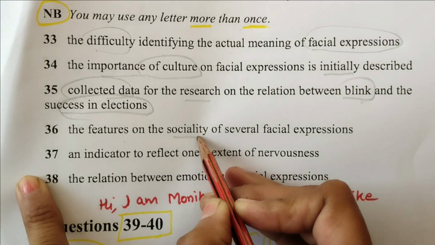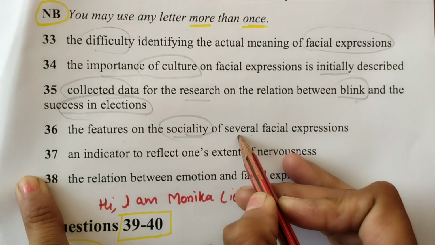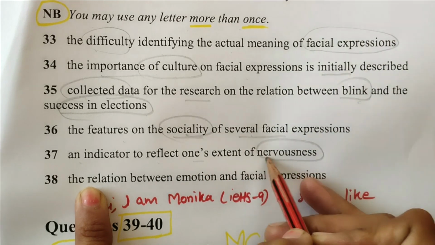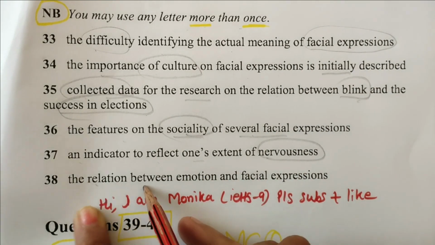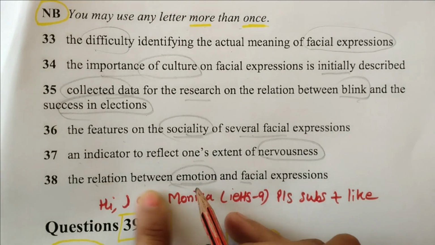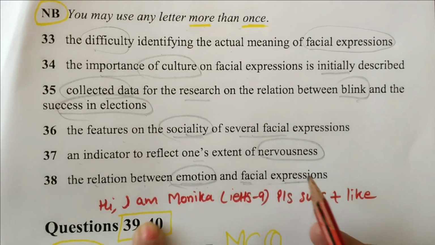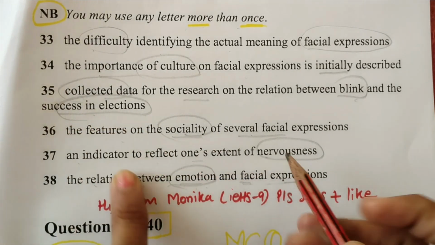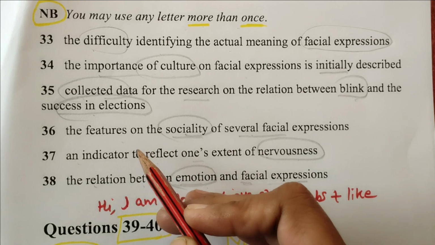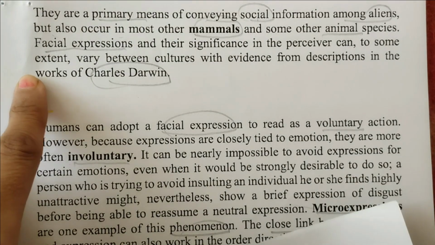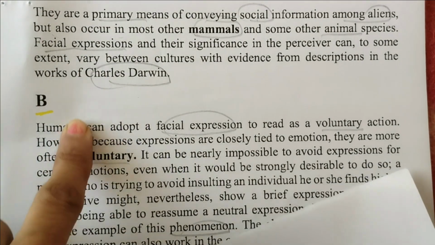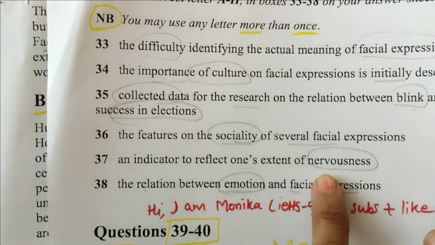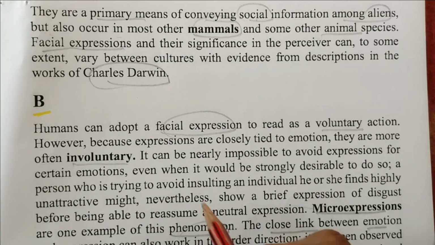The features on the sociability of several facial expressions. An indicator to reflect one's extent of nervousness, also I know where it was. The relation between emotion and facial expressions. Let's go and find these words. I know the election word was there and nervousness I have marked somewhere. So let's find the words. I am looking for elections, blink and nervousness. I know where it was.